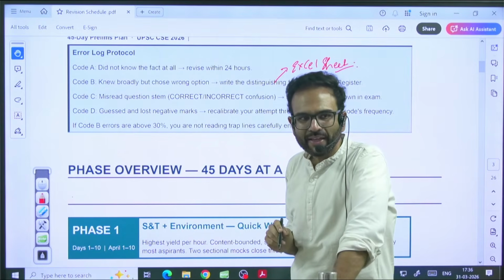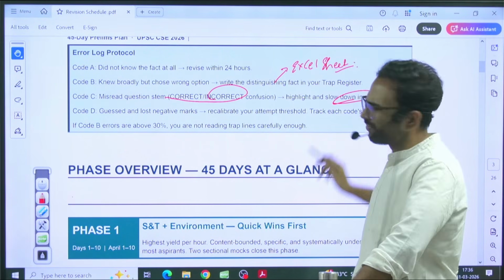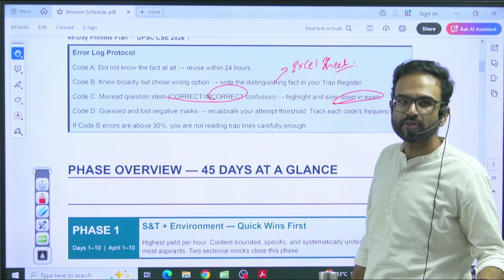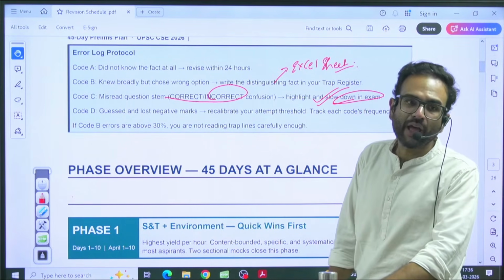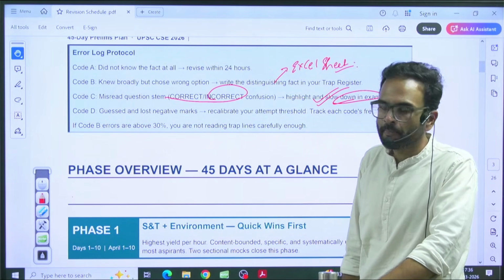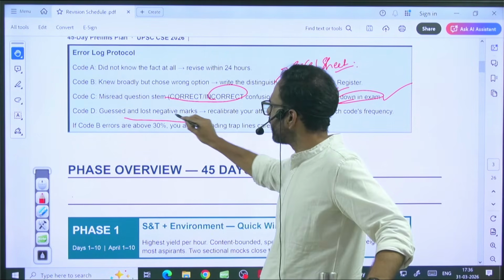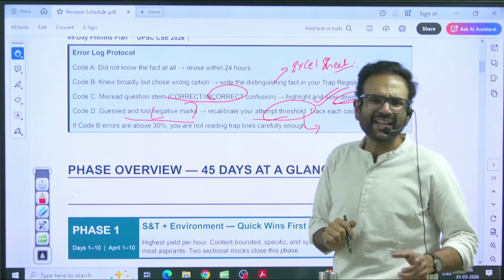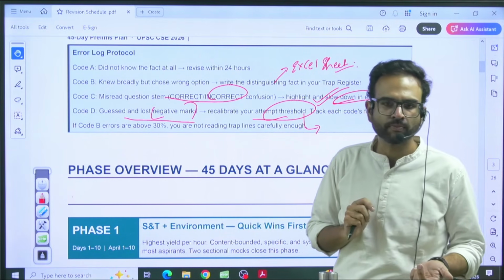Now, whenever you are making a mistake in this one, correct-incorrect confusion, you can't really do much about it. Make sure that you are not doing that mistake. Take a pen. This is the area where you can avoid those mistakes, the most avoidable one. Then guessed and lost, negative marks. Why are you doing it? The answer is most likely your feeling. I felt this can be the answer.